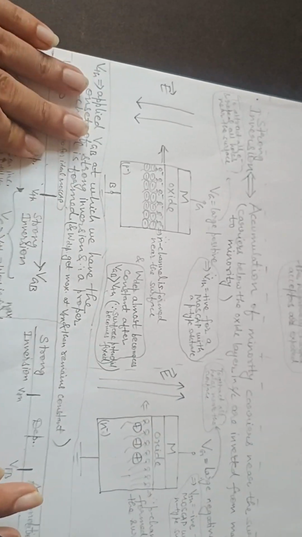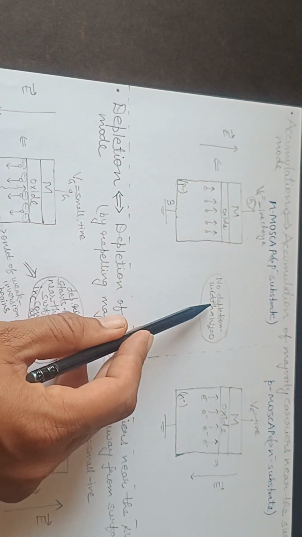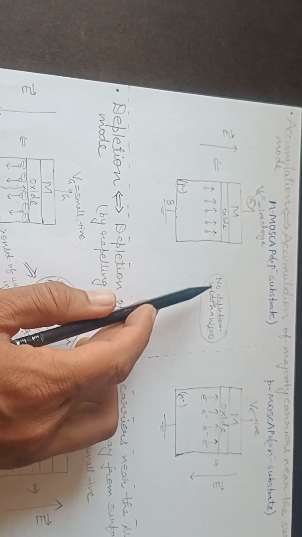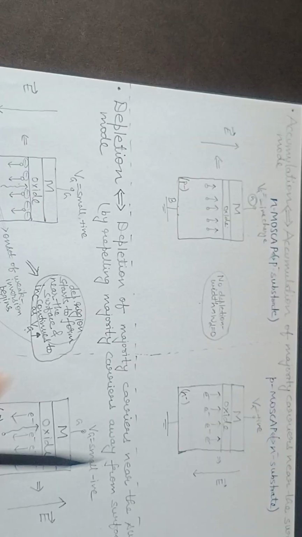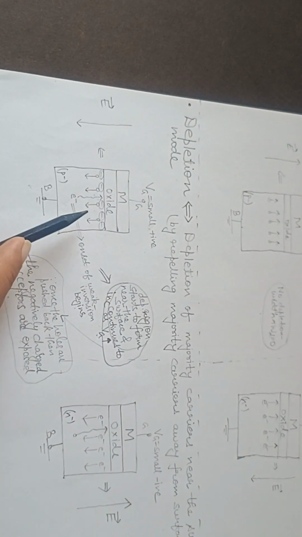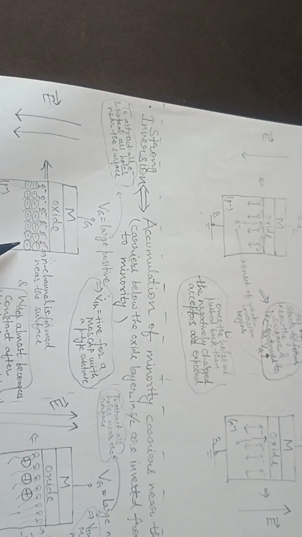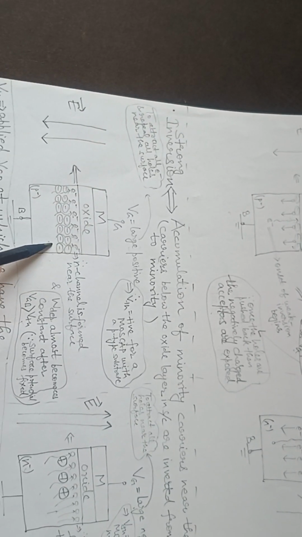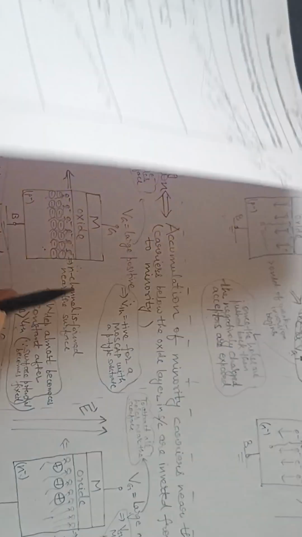So this was the qualitative idea that W depth is 0, depletion width is 0, because there are no minority carriers or no exposed majority ions. From there the depletion width slowly starts to form, and then continues to increase till we increase VG to VTH.